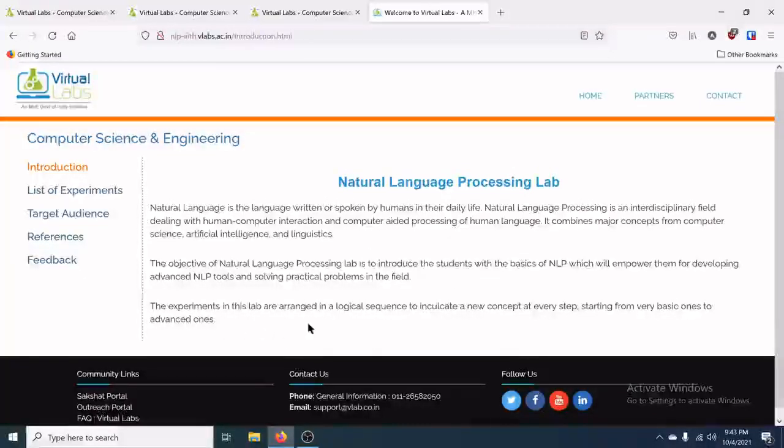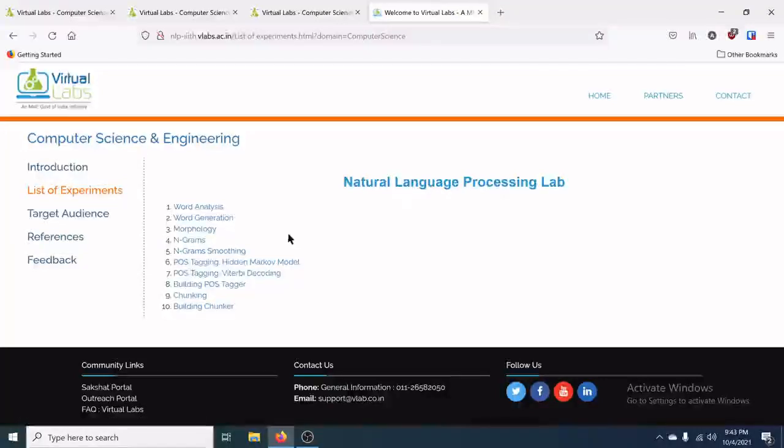The experiments in this lab are arranged in a logical sequence to introduce a new concept at every step. Natural language processing consists of a set of procedures which we will understand by completing each and every experiment. So we will see the list of experiments.